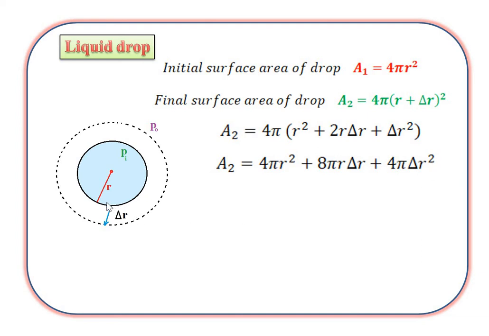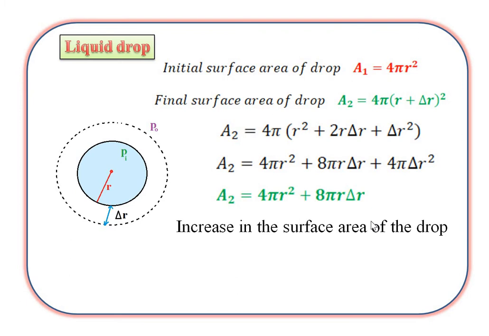As seen in the figure, delta R is very small, so the delta R square term can be neglected. So we get A2 is equal to 4 pi R square plus 8 pi R delta R. From this we calculate the increase in the surface area of the drop, dA, which is equal to A2 minus A1.